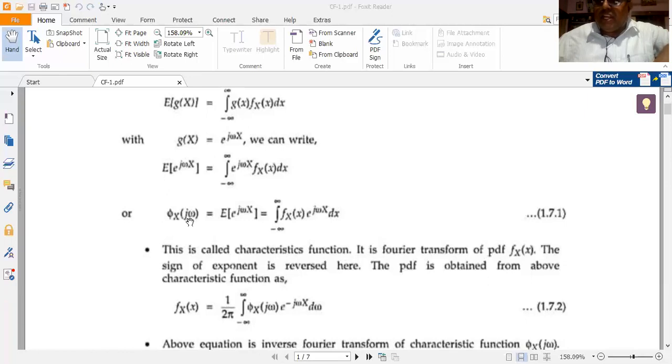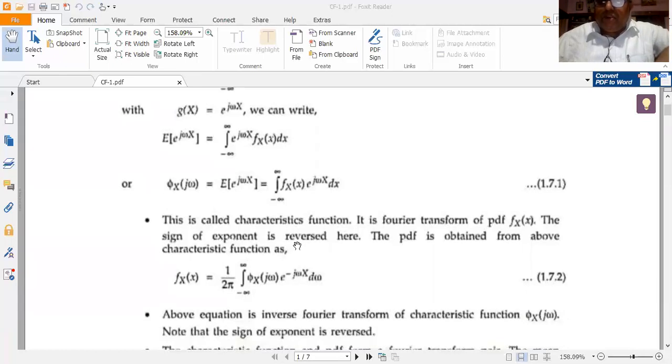So when I am able to find the CF from its PDF, then I can also recover the PDF from its CF. The PDF is simply obtained from the characteristic function by taking the inverse Fourier transform. How do you define it? It is given by this relationship. f_X of x is equal to 1 by 2 pi integral minus infinity to plus infinity phi_X of j omega into e to the power of minus j omega x d omega. So this is the inverse Fourier transform, which gives me the PDF back from the CF.